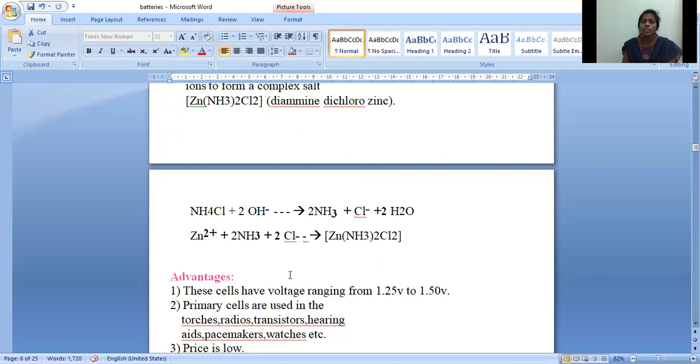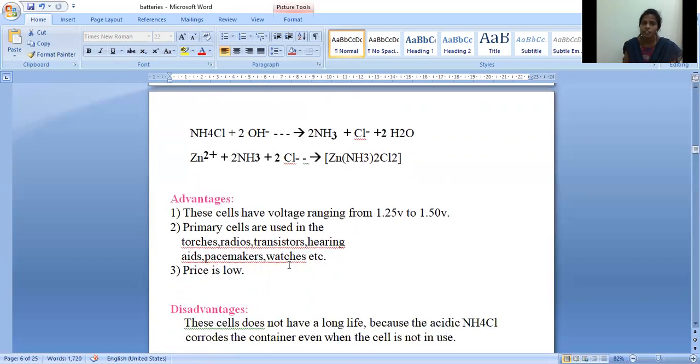So now let us see the advantages and the disadvantages of zinc carbon battery. These cells have voltage ranging from 1.25 volts to 1.50 volts. Primary cells are used in torches, radios, transistors, hearing aids, pacemakers, and watches, etc. And the price of the zinc carbon battery is very low. Yes, so these are the advantages of zinc carbon batteries.